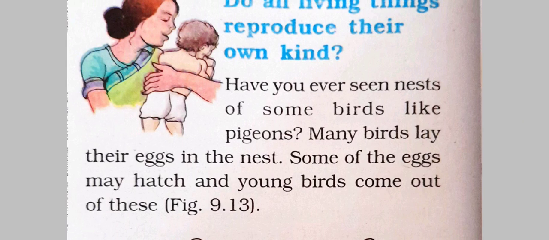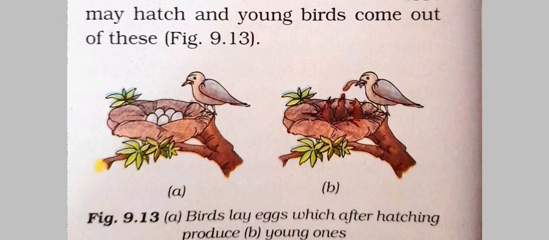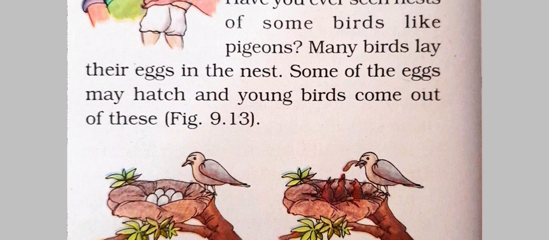Have you ever seen the nest of some birds like pigeons? Some birds lay eggs in the nest. See the figure given in your textbook, figure 9.13. First figure, birds lay eggs which after hatching produce, figure B, young ones. So some of the eggs may hatch and young birds come out of them. So modes of reproduction in different animals are different.